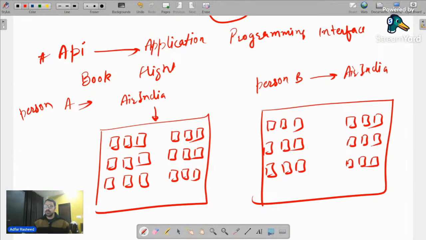Now, in this case, maybe person A is trying to book this Air India flight using a website which is called Make My Trip.